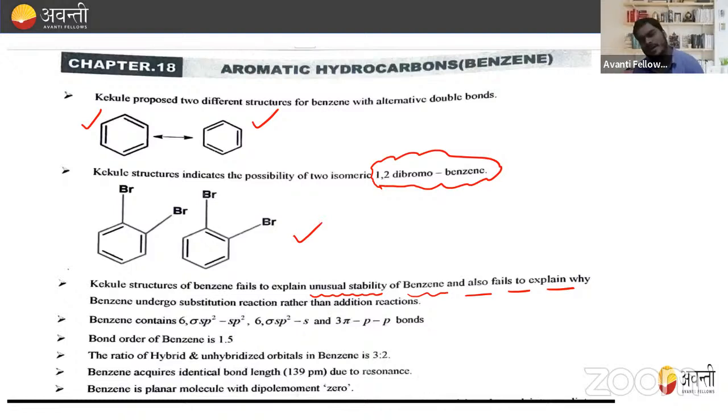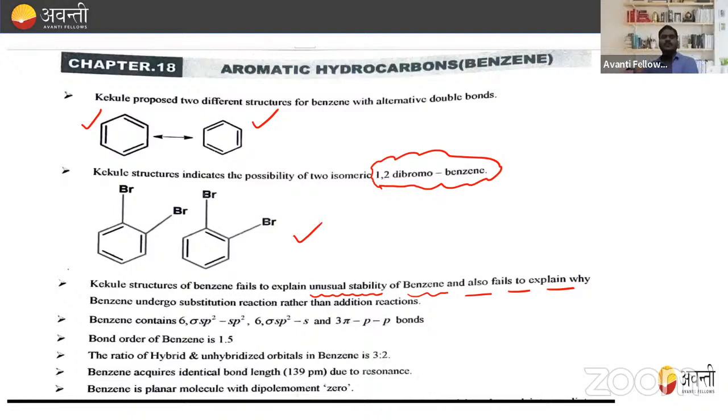So why will it not undergo addition reaction, and instead go for substitution reaction? These types of questions cannot be explained by Kekule. Okay, so these are some limitations of Kekule.